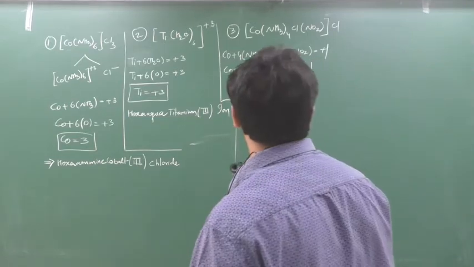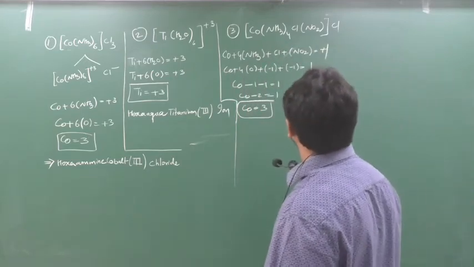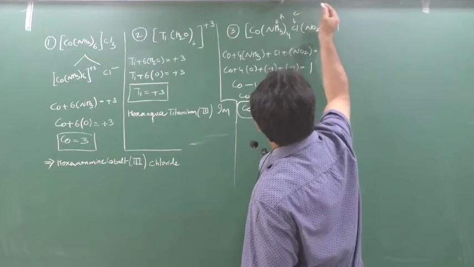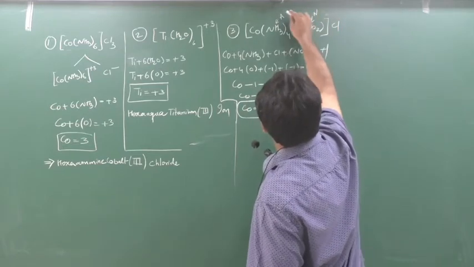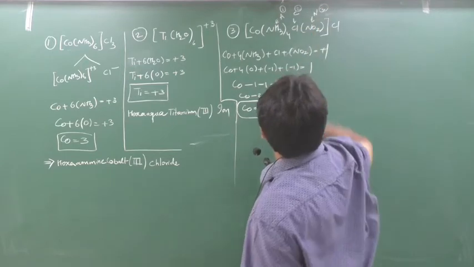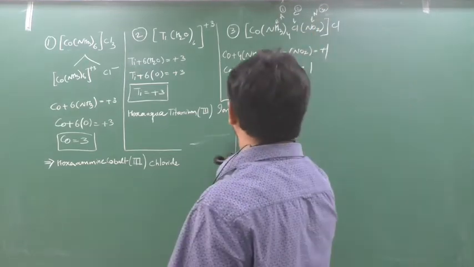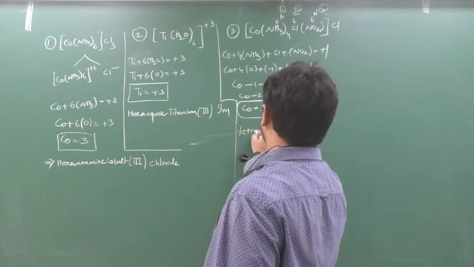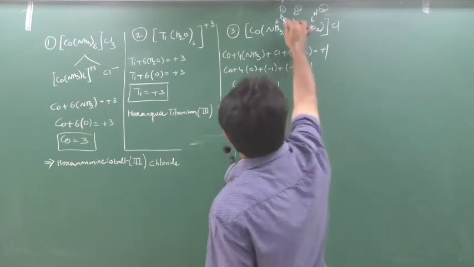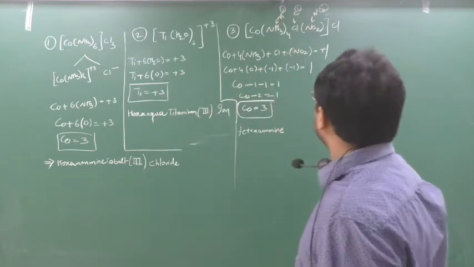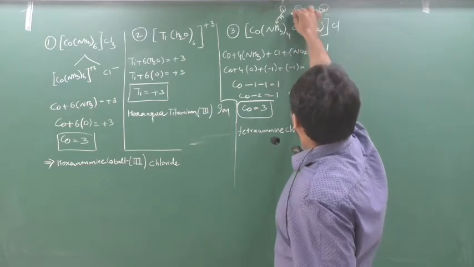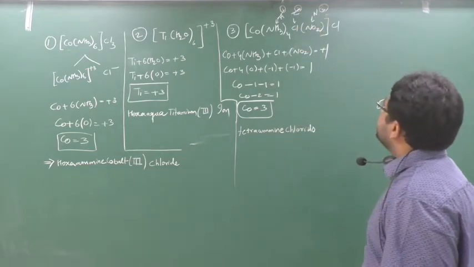So Co is equal to 3. What is the name? Now see here, there is alphabetical order. So this is ammine, this is chlorido, and this is nitrito-N. So who will win first? A, B, C, D, in alphabetical order. So nitrito will come third. First I will speak ammine. So the name will be tetraammine. Double M, no? Because ammonia. Okay, this is over. The next is chlorine, so chlorido or chloro, one N the same. The next is nitrito.